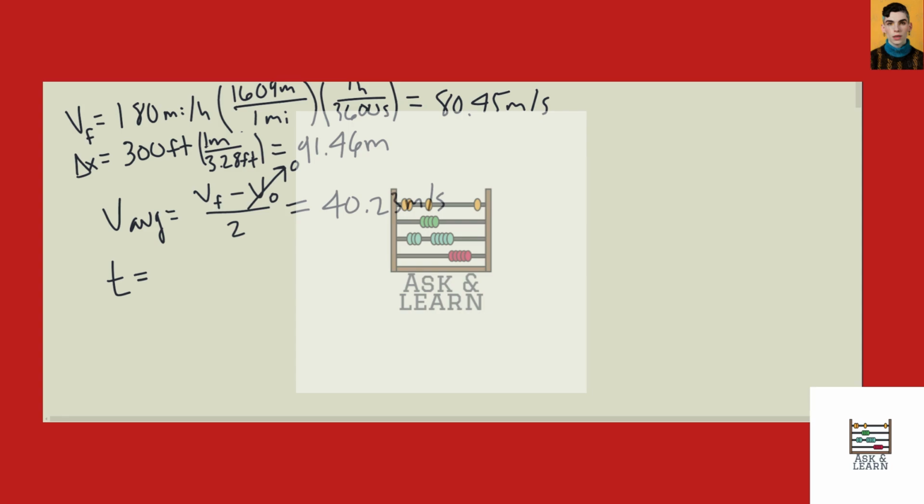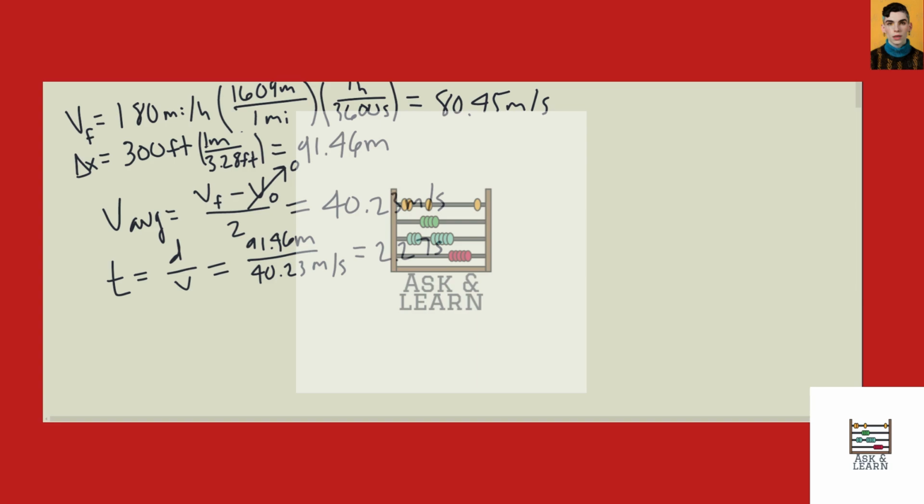Time is equal to distance over velocity. Distance, or our delta x displacement, is going to be 91.46 meters. And our velocity, or average velocity, is 40.23 meters per second. This comes out to 2.27 seconds.